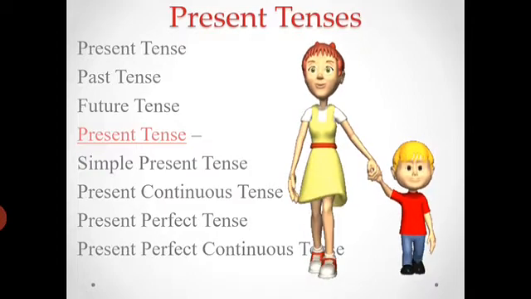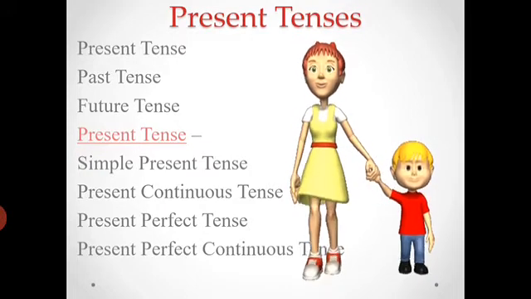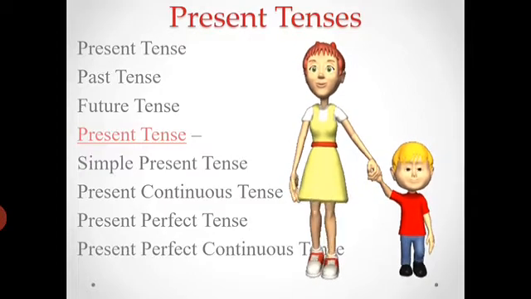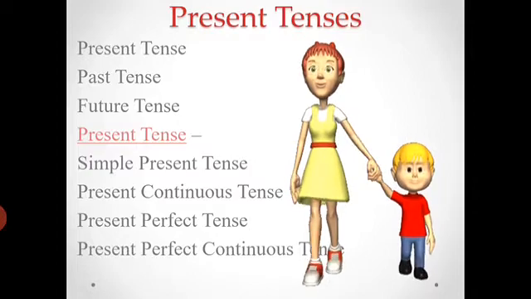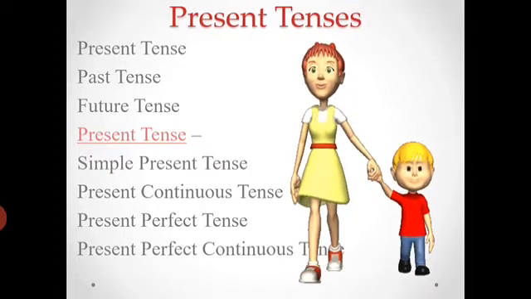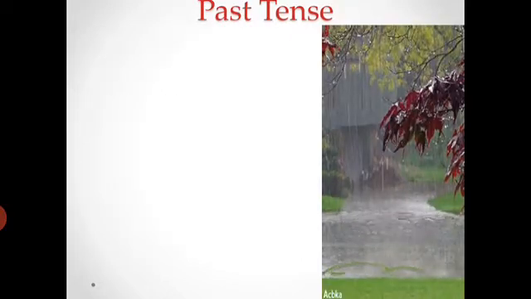As we can see in the picture, a woman and a boy are walking. This is an example of present continuous tense, which means the action is going on.